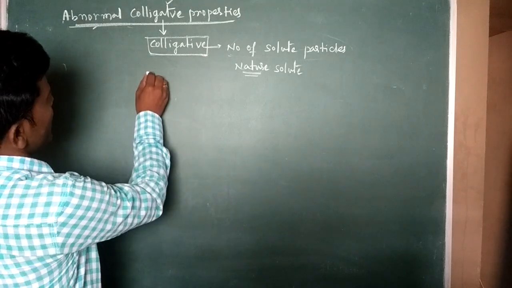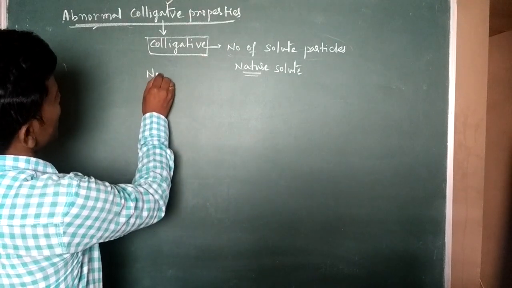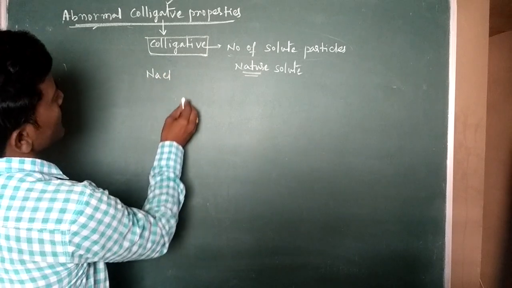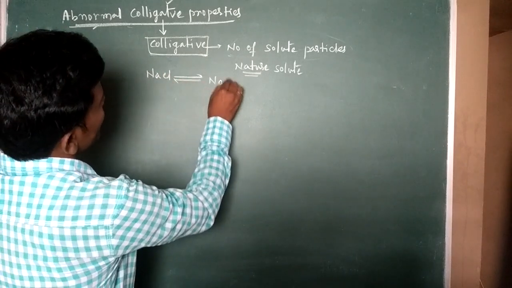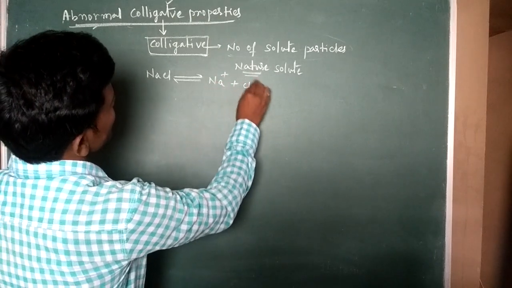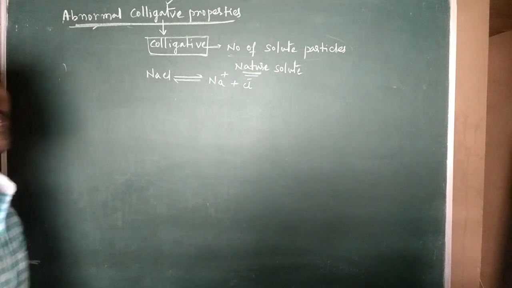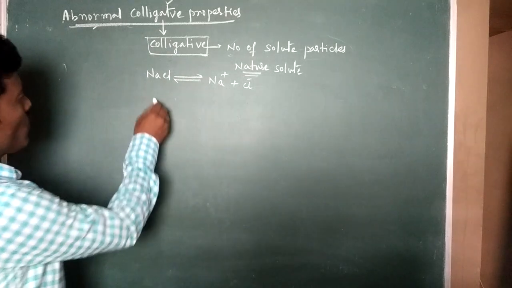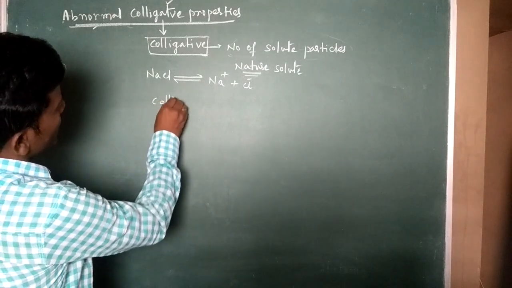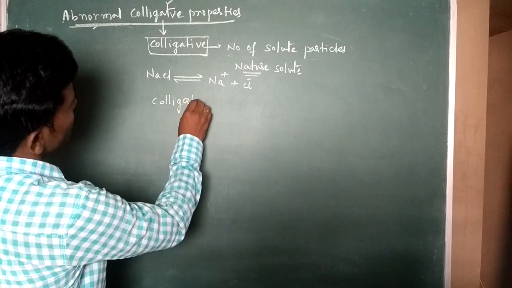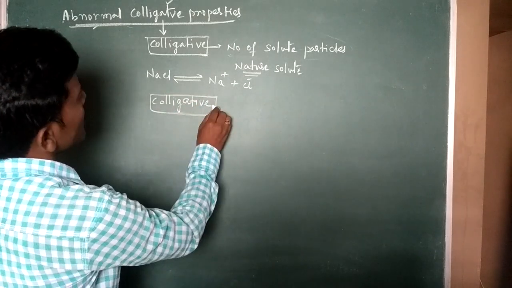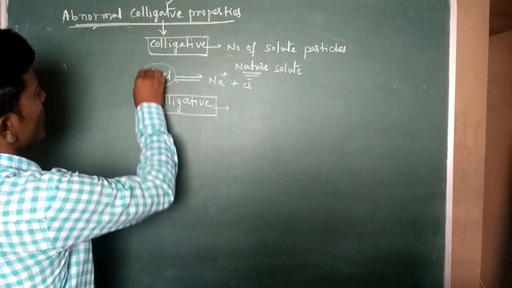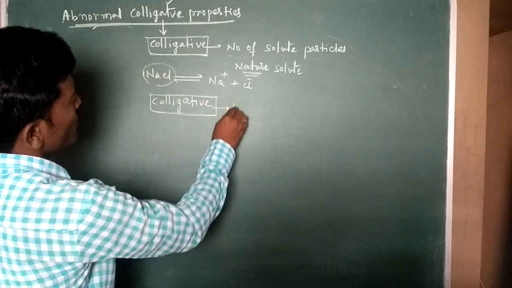Let us take one example so we can easily understand. Suppose I am taking NaCl. This NaCl will dissociate into Na plus and Cl minus. According to colligative properties, the number of moles of sodium chloride is 1 mole.